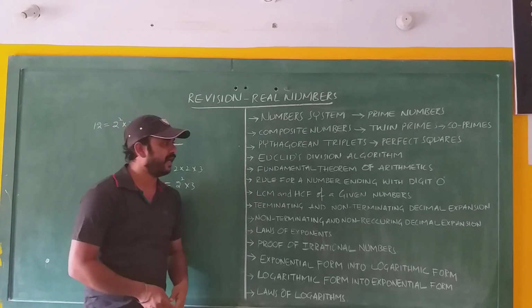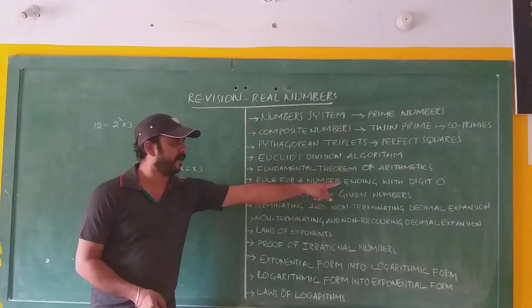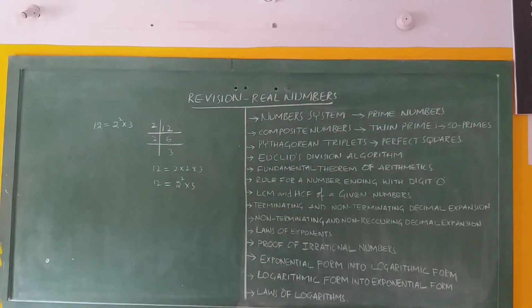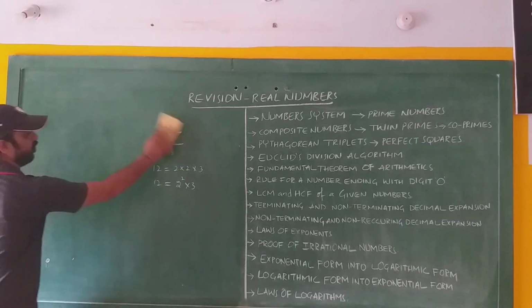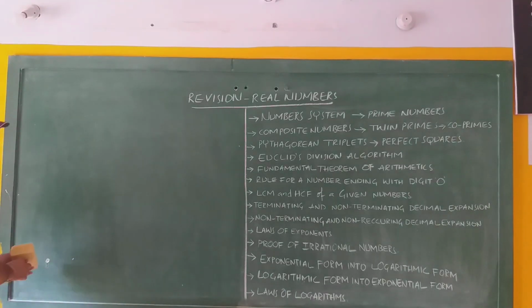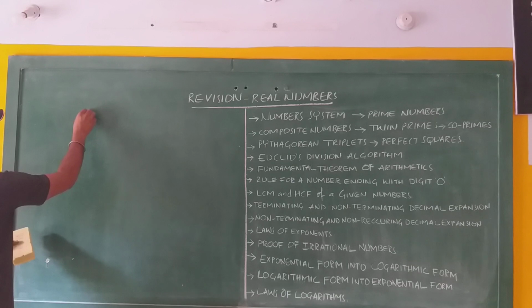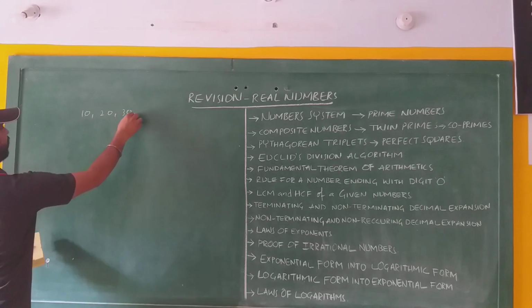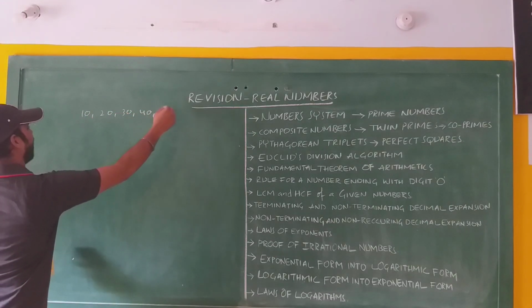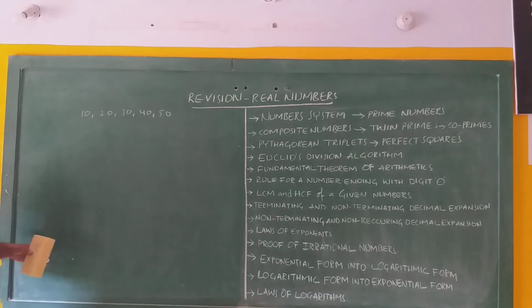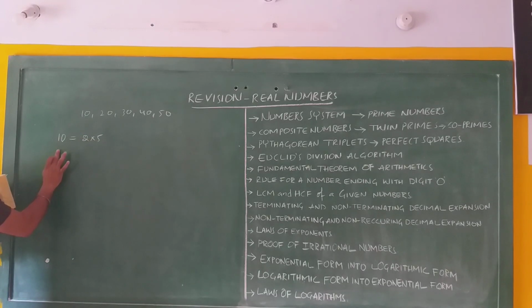Rule for a number ending with the digit 0. If any number ends with the digit 0, let us take a few examples which end with the digit 0, like 10, 20, 30, 40, 50 and so on. Write the prime factors of 10. 10 can be written as 2 into 5, and 20 can be written as